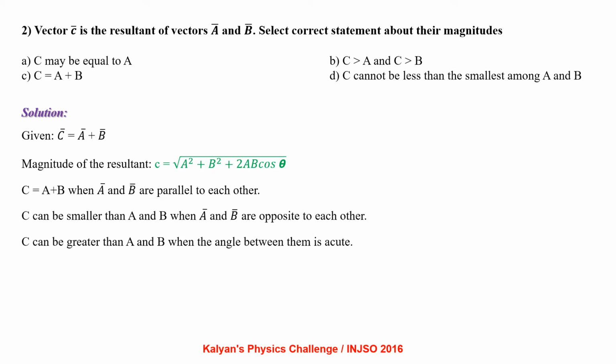So C can be less than A and B when the two vectors are opposite to each other. So all the options are possible.